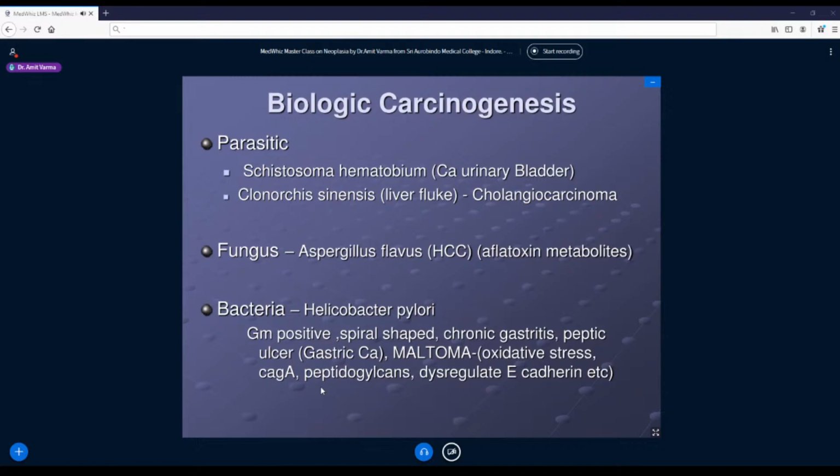parasites like Schistosoma haematobium. Now this is a parasite which is endemic in more than 70 countries of the world. So there's a lot of burden of this infection throughout the world. It is a trematode. Now what happens with this particular trematode is the eggs of this trematode go and lodge into the vessels of the urinary bladder, and they keep on blocking the lymphatics, and there is rupture of the lymphatics and vessels, which lead to inflammation of bladder mucosa.